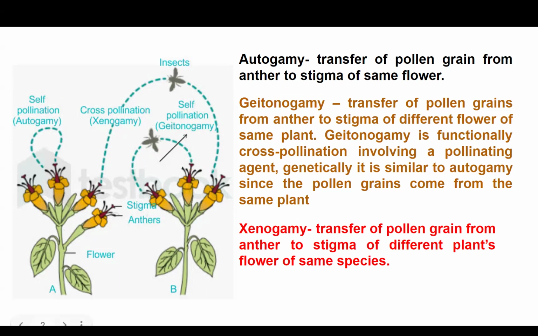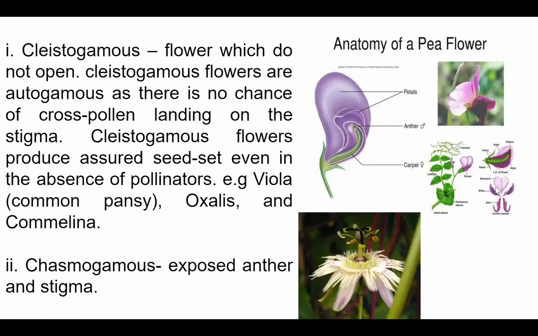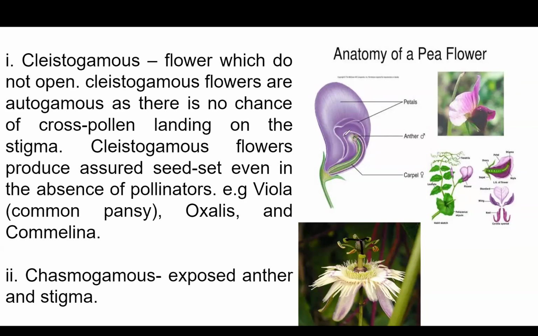Now, coming to self pollination, autogamy is the transfer of pollen grains from the anther to the stigma of the same flower. In the same flower, I can have the flowers being closed.